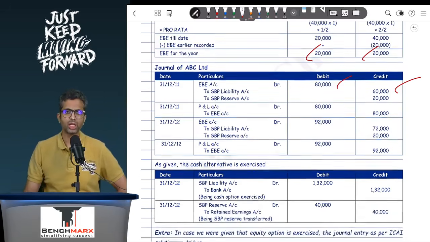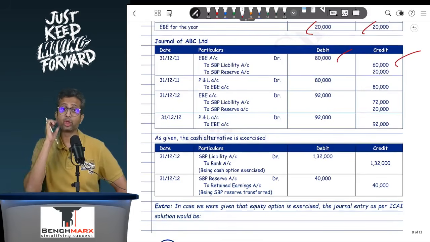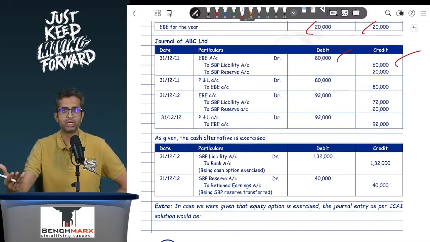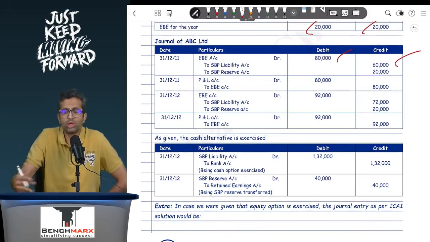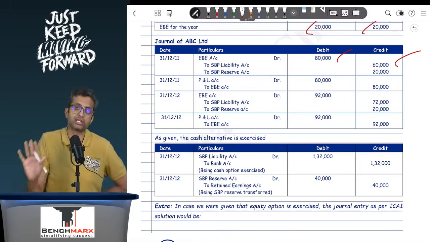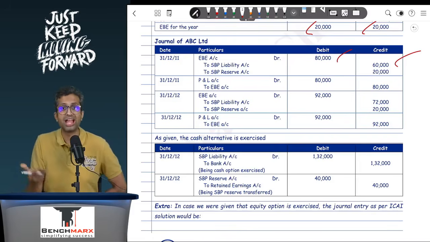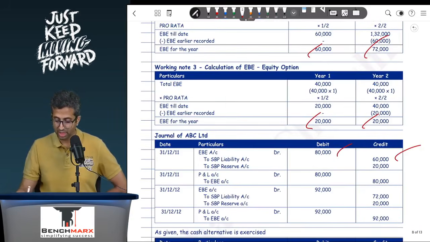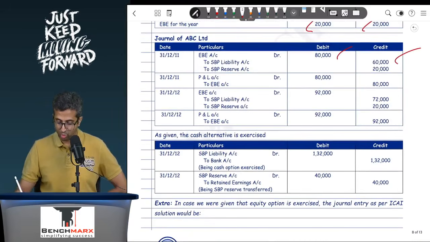Now the question very clearly tells you that the employee exercises the cash option. If they exercise the cash option, your entry will be SBP liability account debit to bank. Acha, you are paying that immediately, and hence there is no difference between fair value and intrinsic value. At least the data is not given, so you will have to assume that the payment happens at the same amount. So this is SBP liability account debit to bank. Acha, how much is the balance in your SBP liability? Well, it is 1,32,000 to bank 1,32,000.